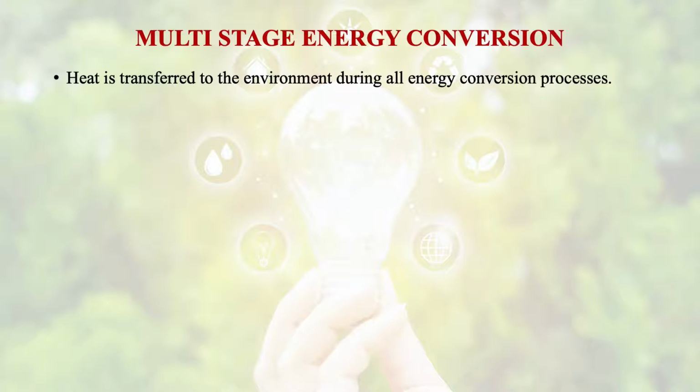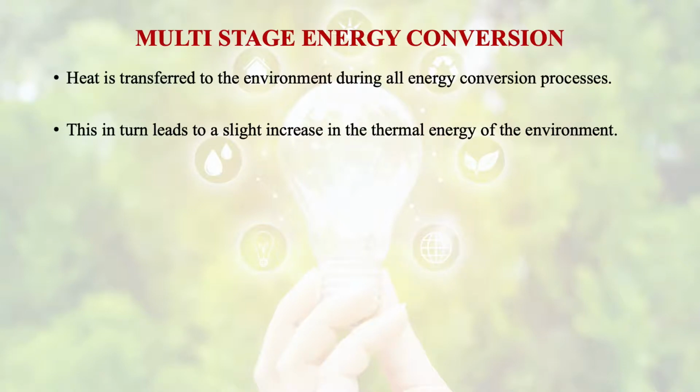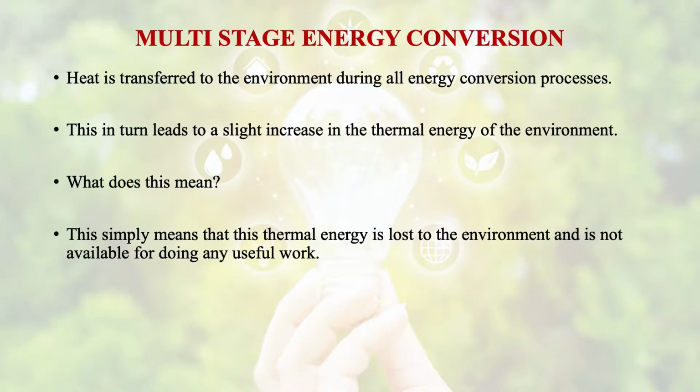And what happens in turn, it leads to a slight increase in the thermal energy of the environment. It means that this thermal energy is lost to the environment and is not available for doing any useful work. The heat that is lost could not be utilized for any useful work.